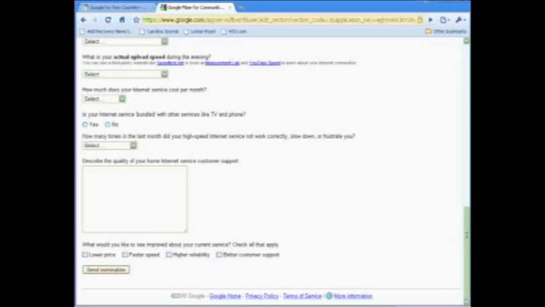And again, it's important that we get at least 1,000 community nominations for Google for Twin Counties no later than 5 p.m. Eastern Time on Friday, March 26th.